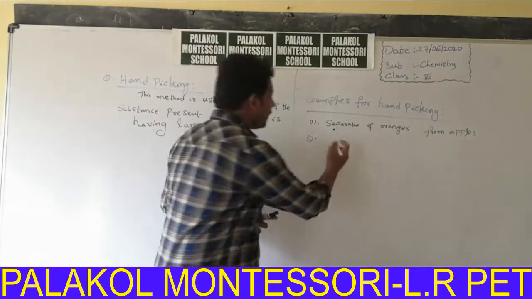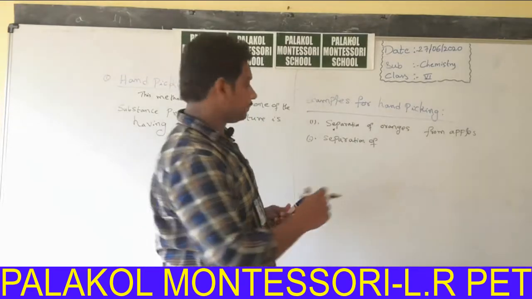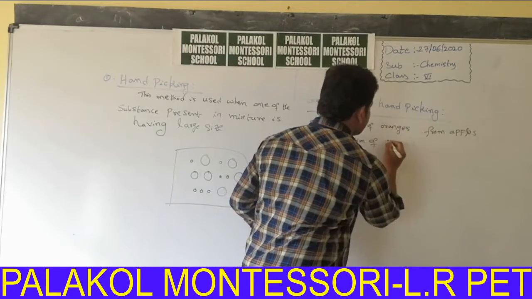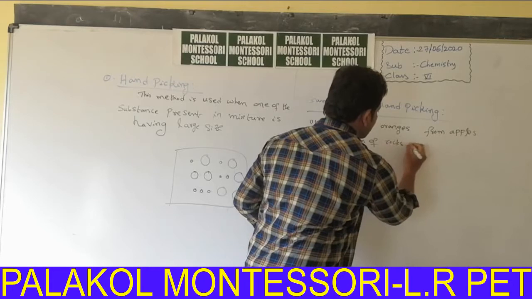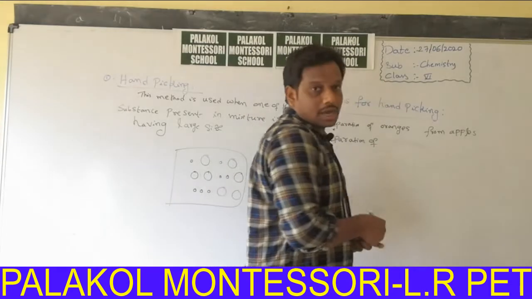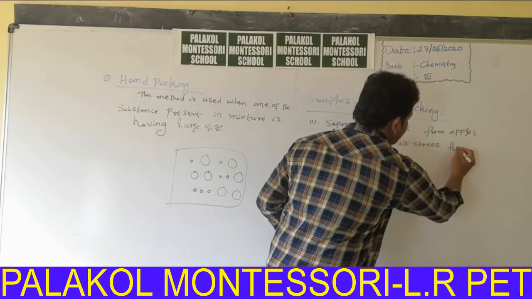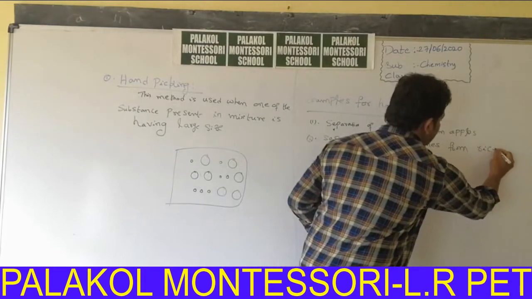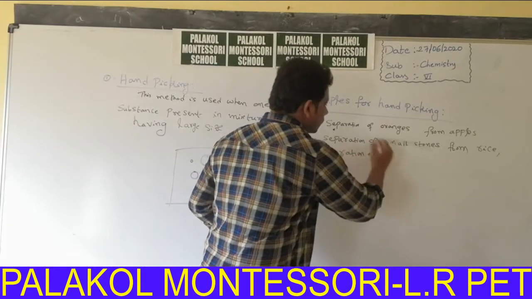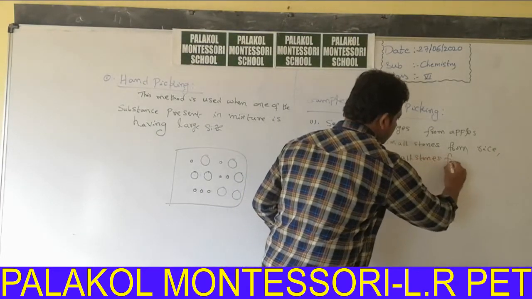So the second example is separation of small stones from rice, and separation of small stones from pulses.